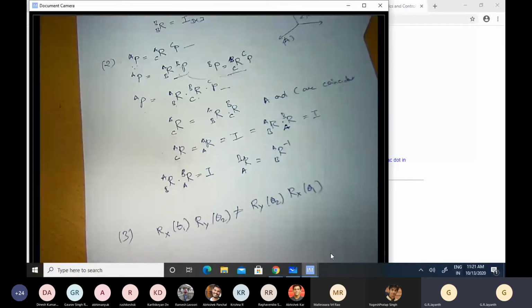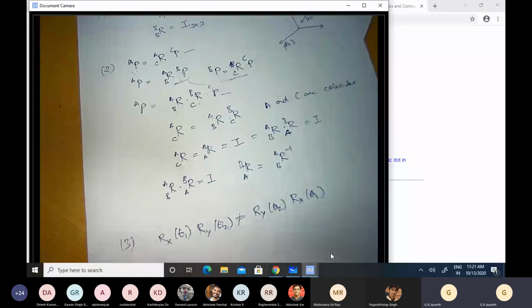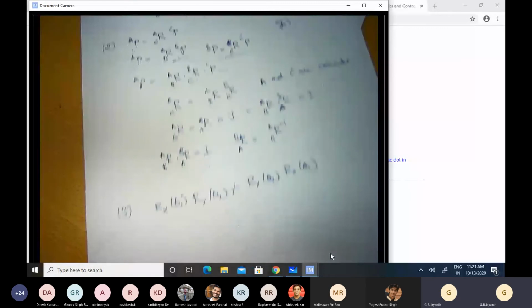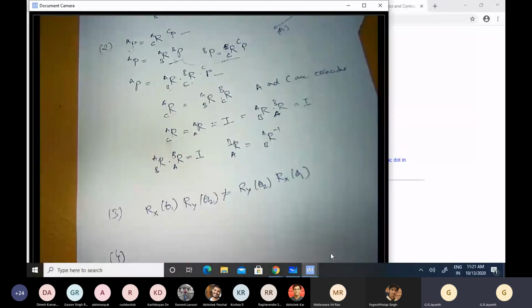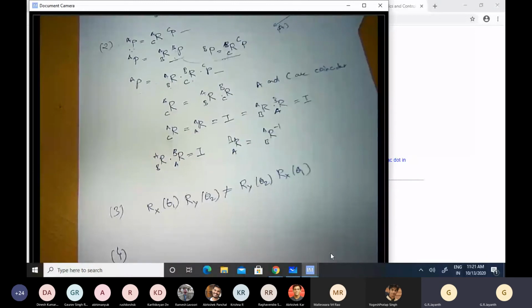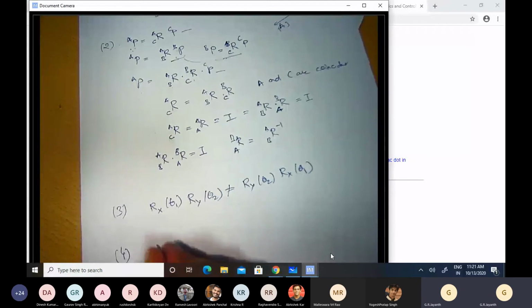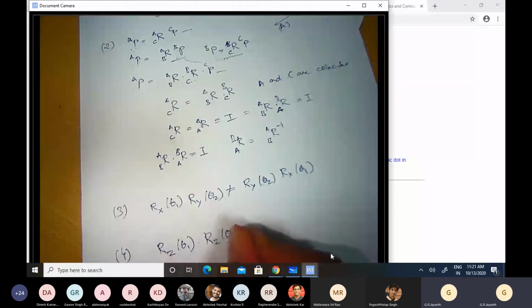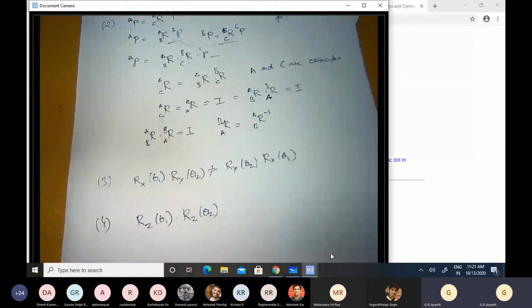Okay, so these two matrices do not commute in general. However, if the axis of rotation is the same, then the two matrices do commute. Okay, so let us take, for example, Rz of θ1 times Rz of θ2. What does this practically mean?